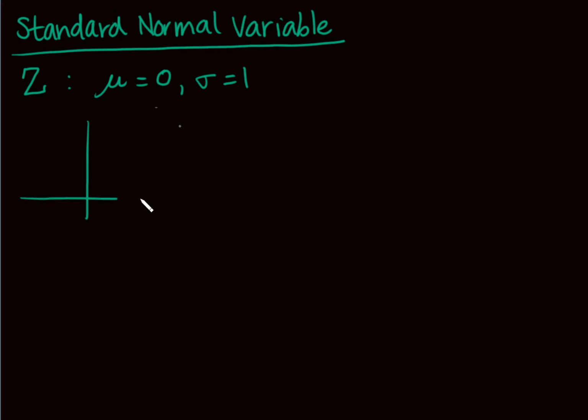Where would this curve go? Well, at 0, I would kind of come up. I would have my mu at 0. That's what I want. I want it at 0. And then my standard deviation of 1. So at -1 and 1, that's where my inflection points occur.